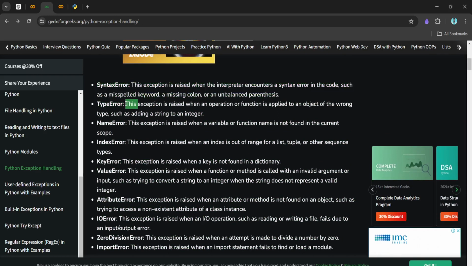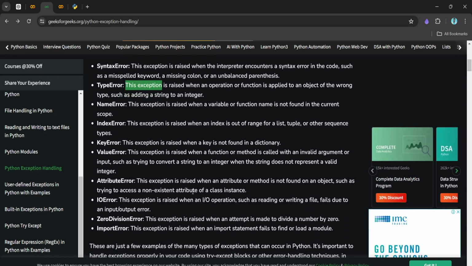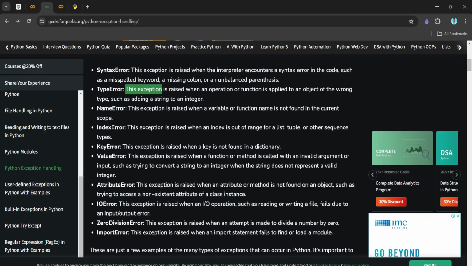You can basically read. It is not possible to cover all these types of exceptions in a video, right? So you can obviously go through the blogs and understand. There are a few common exceptions which we need to know, so those I will be dealing with today.